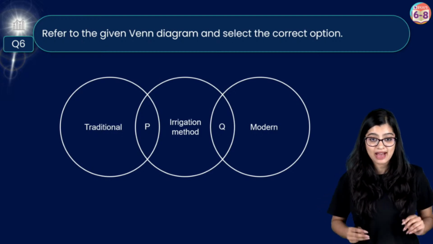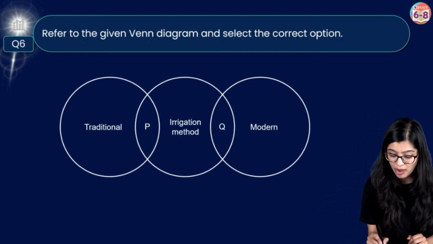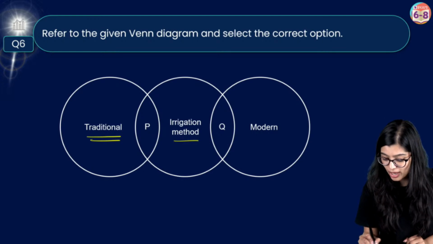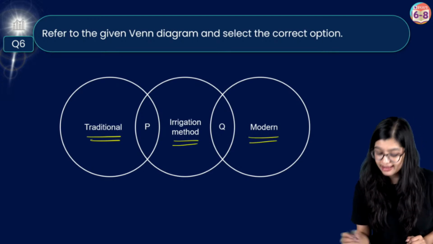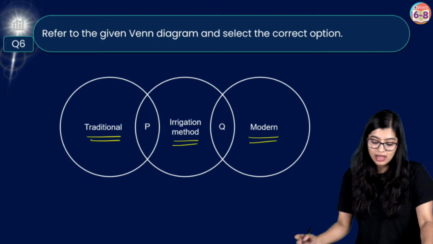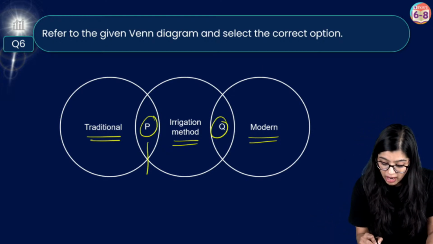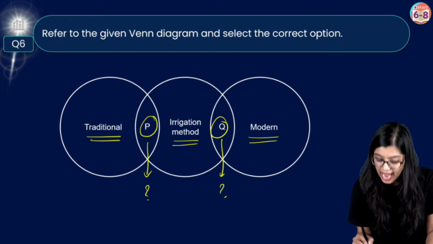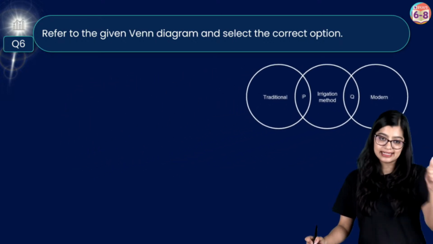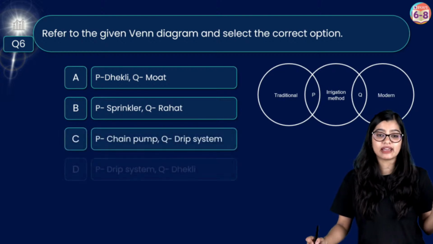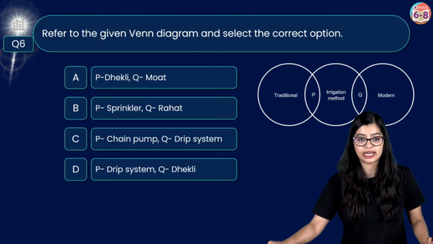Now, of course, here we have a Venn diagram where we see that on one side you have traditional irrigation method, and then you have modern. Now you have P and Q. What you need to do is identify what P and Q are here. Let's have a look. Four options are given to you. Now identify which is correct.